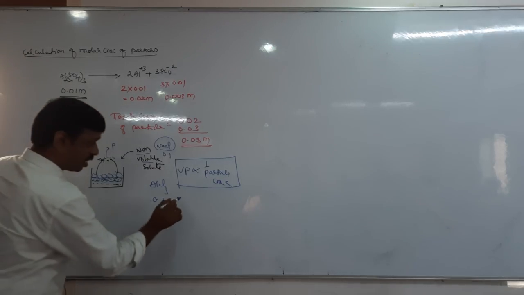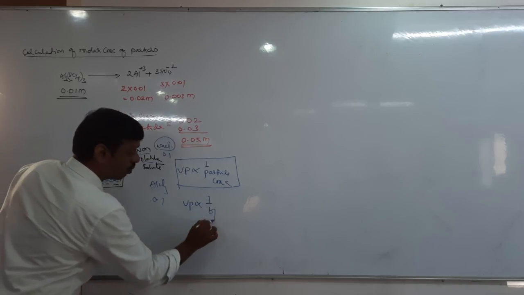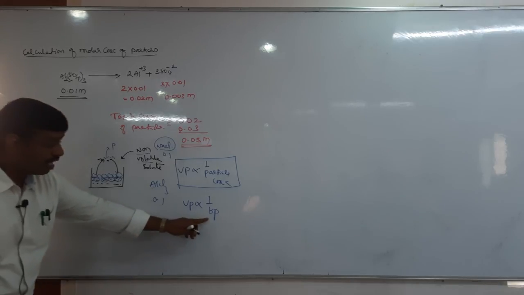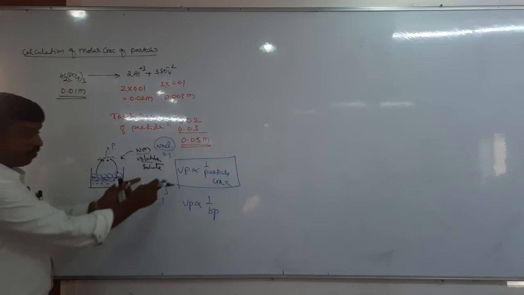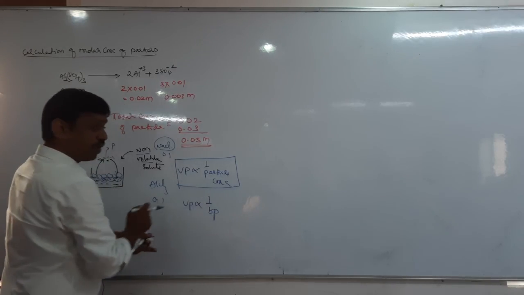Next, let us see. We know that vapor pressure is inversely proportional to boiling point. Yes or no? Boiling point is inversely proportional to vapor pressure. Now, when vapor pressure is inversely proportional to particle concentration, then what is the boiling point?